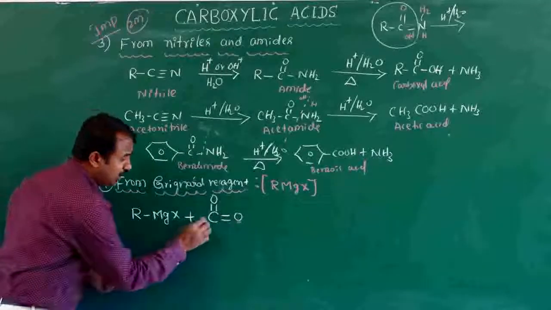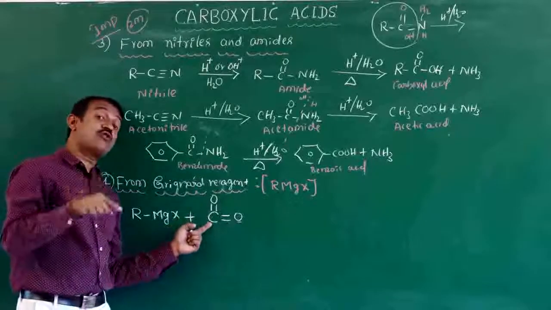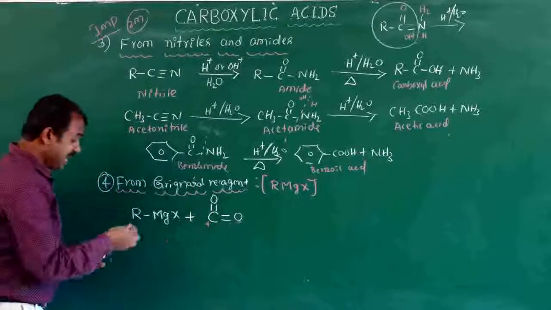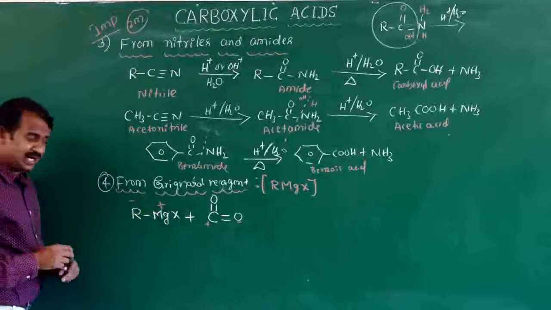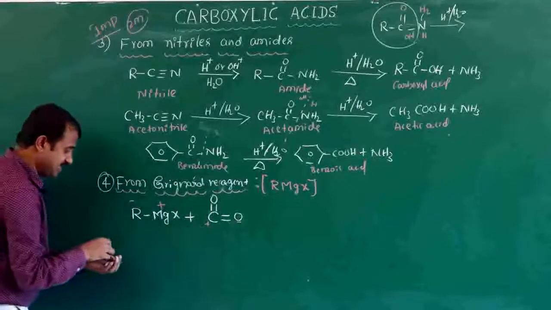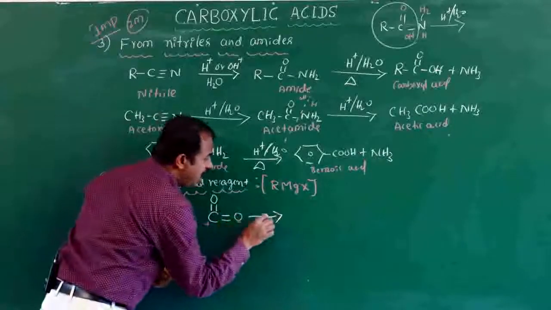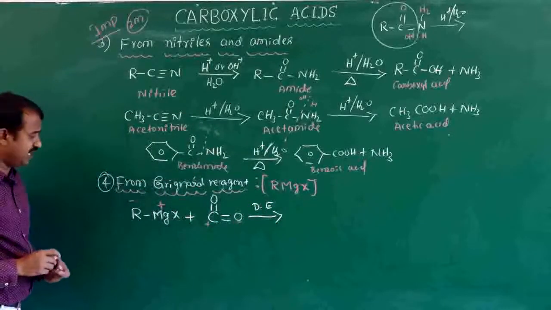Oxygen is more electronegative, carbon is electropositive, so it is an electrophilic carbon. Here also MgX is always plus, R is minus. R attacks the positive carbon, in presence of dry ether.